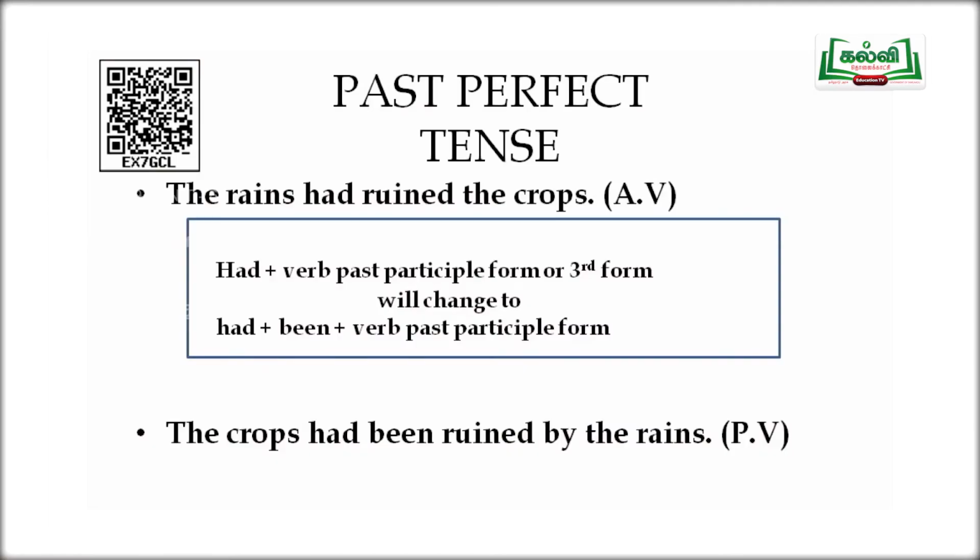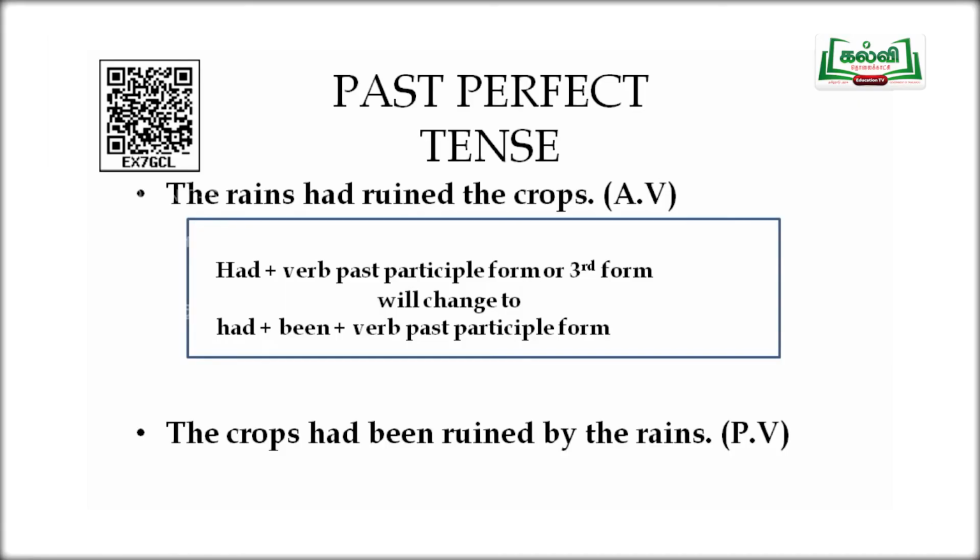Going to past perfect tense. Past perfect tense has the pattern had plus past participle form of the verb. That will change to had been plus the past participle form of the verb. The sentence is, the rains had ruined the crops. And the sentence changes to passive voice like, the crops had been ruined by the rains. Had ruined is changed to had been ruined.